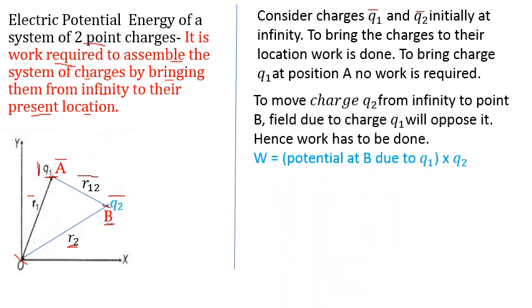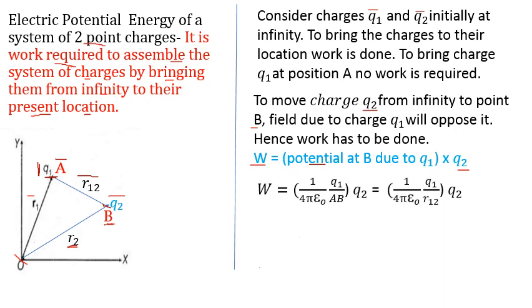To find the work done to bring charge q2 from infinity to the point B, this work done is nothing but the potential at B times the charge q2. Very simple, by definition we know. That's why the potential at B is 1 upon 4 pi epsilon 0 into q1 upon AB, into q2 as it is, and this AB distance is nothing but r12, so it is replaced here.